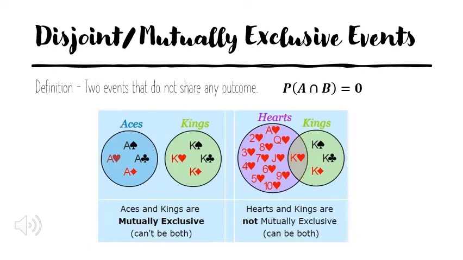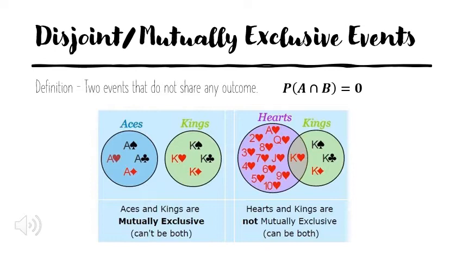Disjoint events, also known as mutually exclusive events, are 2 events that do not share any outcome. The formula that goes with this is the probability of A and B is equal to 0 because A and B cannot occur at the same time. So if you look at the Venn diagrams below, the first Venn diagram represents mutually exclusive events.